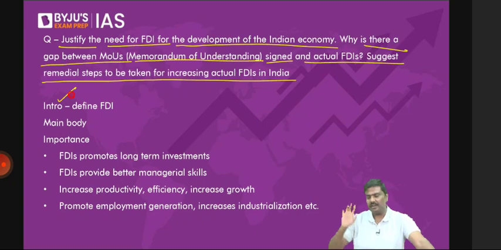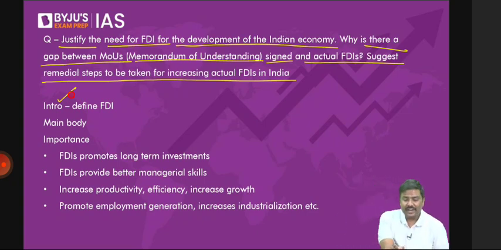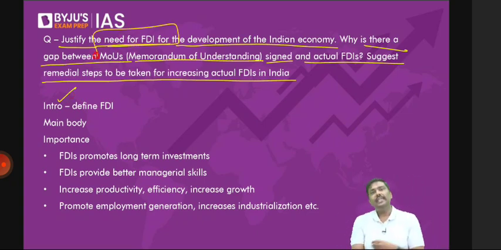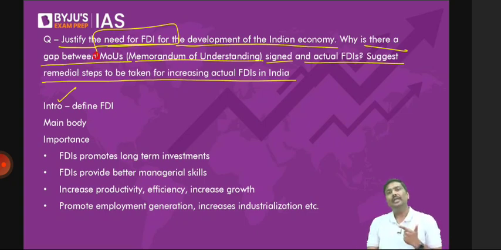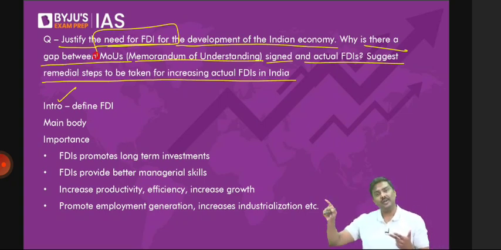Point number 2. What is the need for FDI? Why do we require FDI? Let's start. FDI is associated with a multiplier effect. Point number 2. In case of India, there is a requirement of a huge amount of investment. FDI will add to the investment in the domestic market. Point number 3. With more FDI, employment generation also increases.